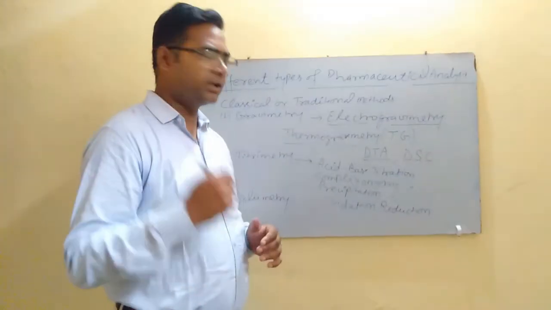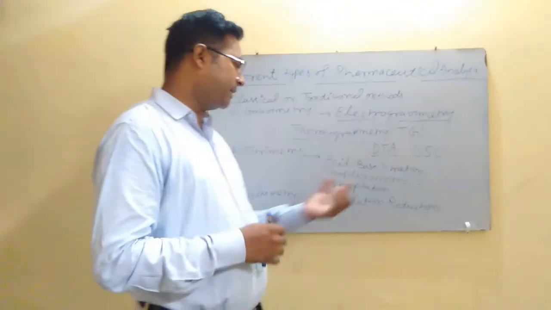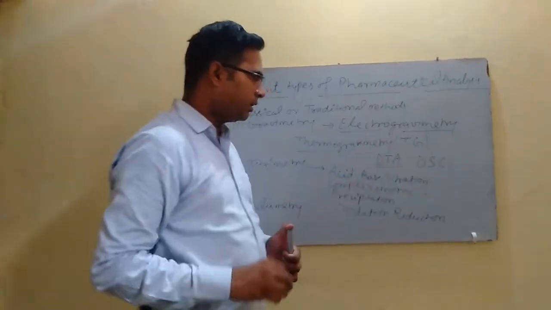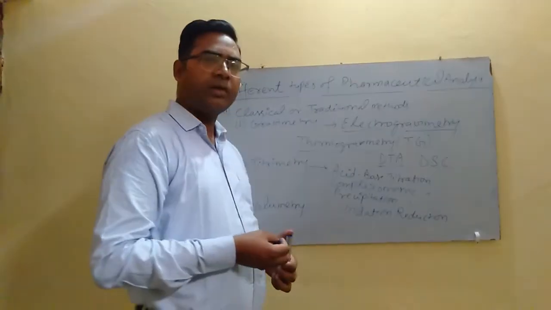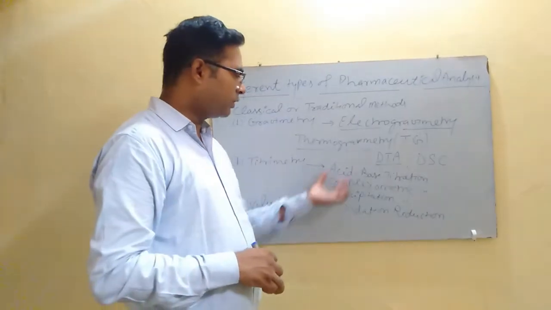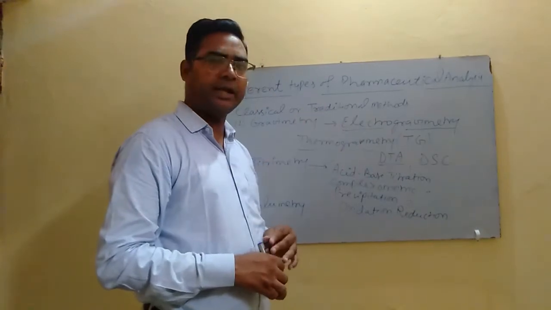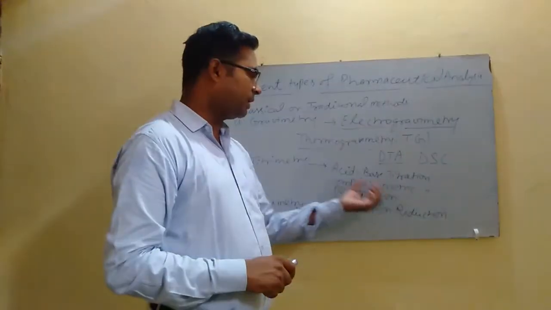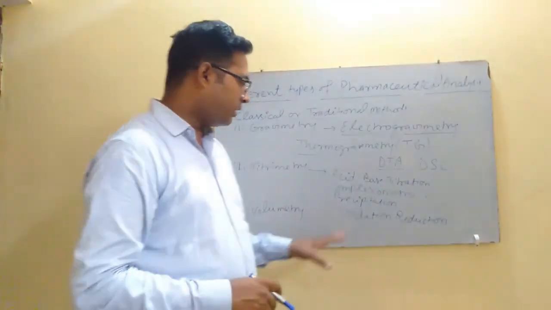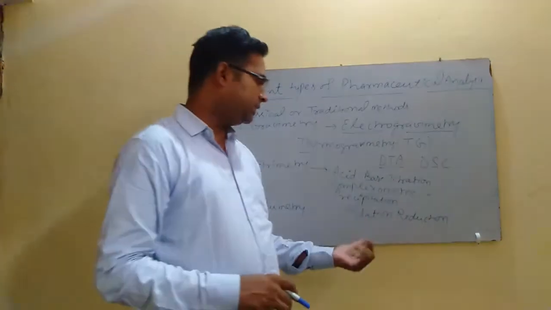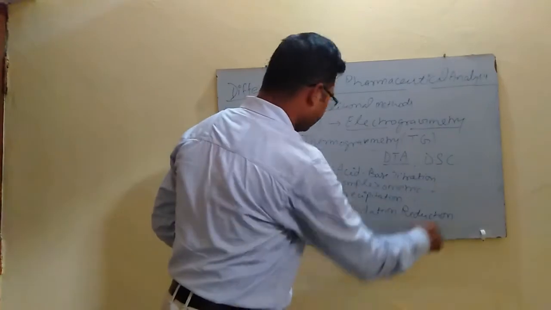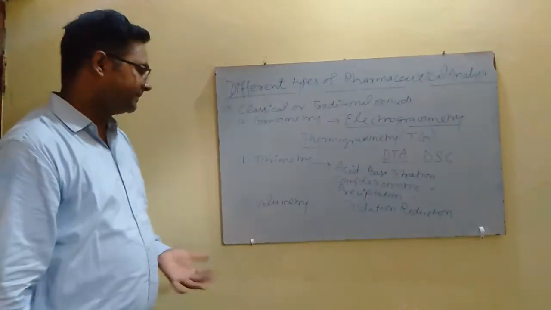For example, the concentration of the chloride, bromide and iodide can be determined by just adding silver nitrate solution. So silver nitrate forms the precipitate with halides, and at the end of reaction, indicators change their color and the amount of AgNO3 required for the reaction is determined, and on the basis of the amount of AgNO3 required, we determine the concentration of the halides in the sample. In oxidation reduction titration, we generally determine the strength of oxidizing or reducing agent in the sample. So all these are the example of titrimetric analysis.